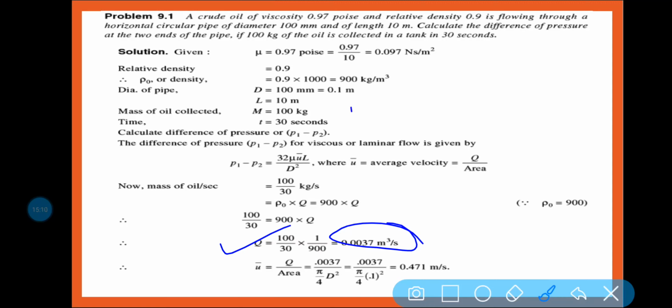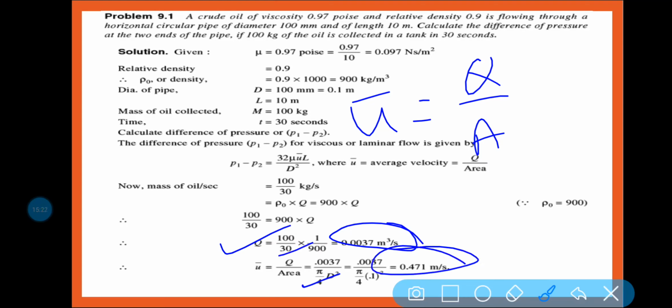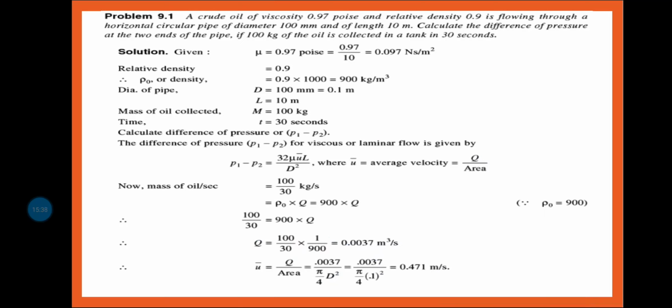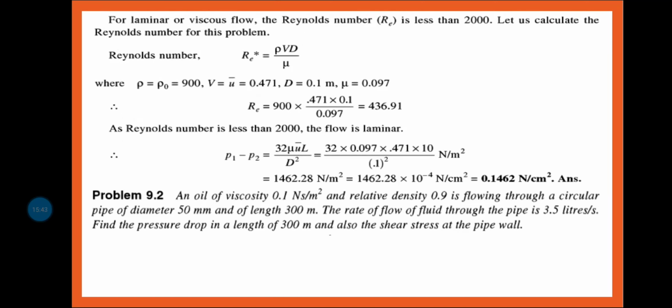Once you have got discharge, you can find out u bar. Now q by area. So area, diameter you know, pi by 4 d square, q you know, so 0.471 meter per second is the average velocity. Am I right? Okay. Now this is the average velocity. Now here you just put all the values.